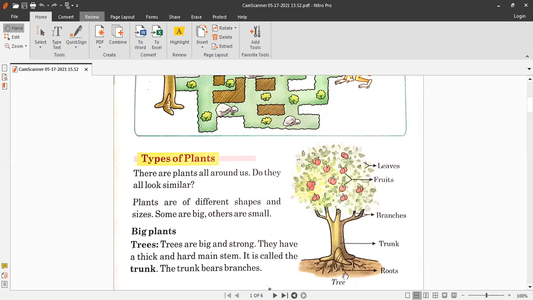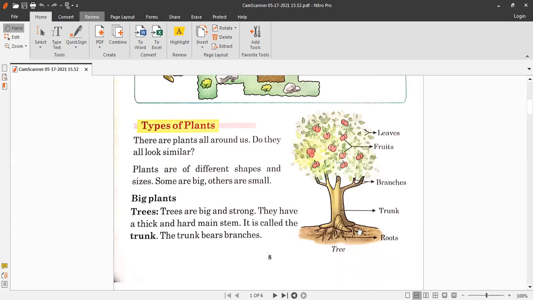If you see the picture, these are the roots of the tree, and they go deep into the ground to get the water. So they are growing downwards, and this is the trunk of the tree, and these are the branches, and these are the leaves, and these are the fruits.